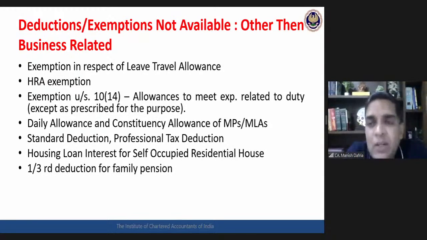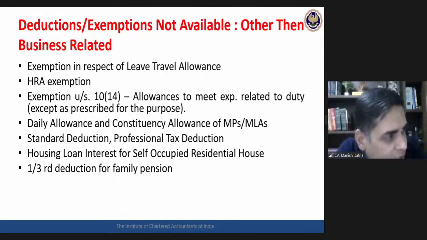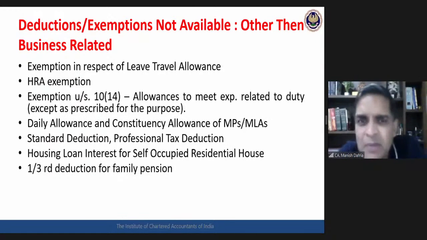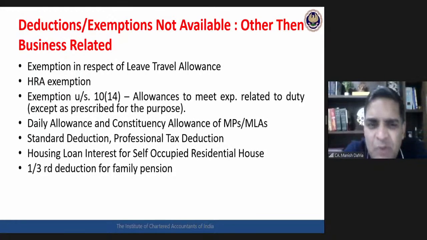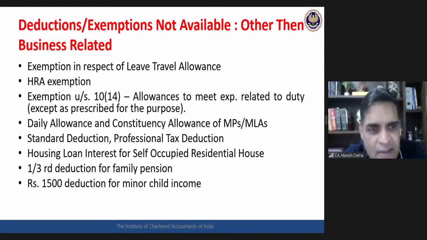Then with respect to family pension, if I'm having this income from other sources, a deduction is allowed of 15,000 or 1/3 of the family pension, whichever is lower. Now that deduction with respect to family pension is also not allowed if the 115BAC option is exercised.